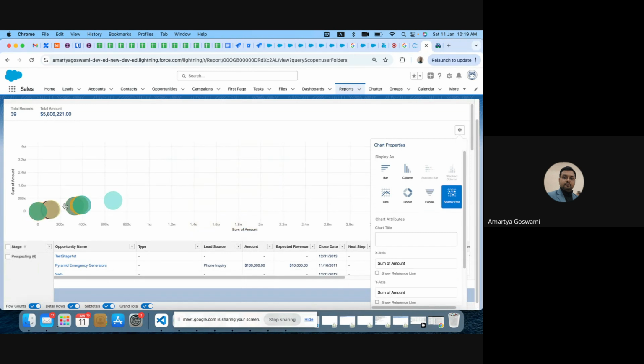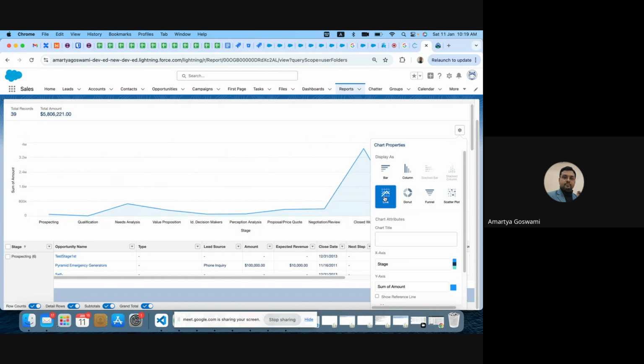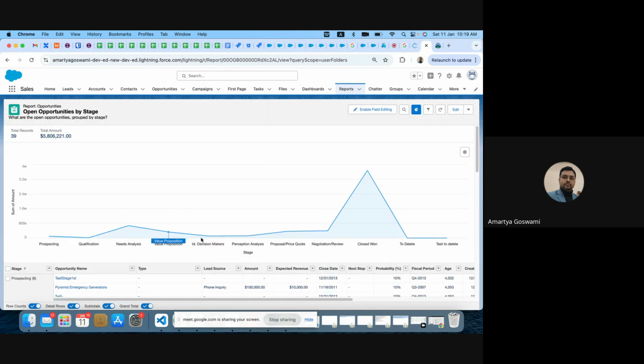All these things and this scatter point. These types of pictorial representation can be used depending upon my requirement, depending on what I just want to show. So depending on that, we can identify it.